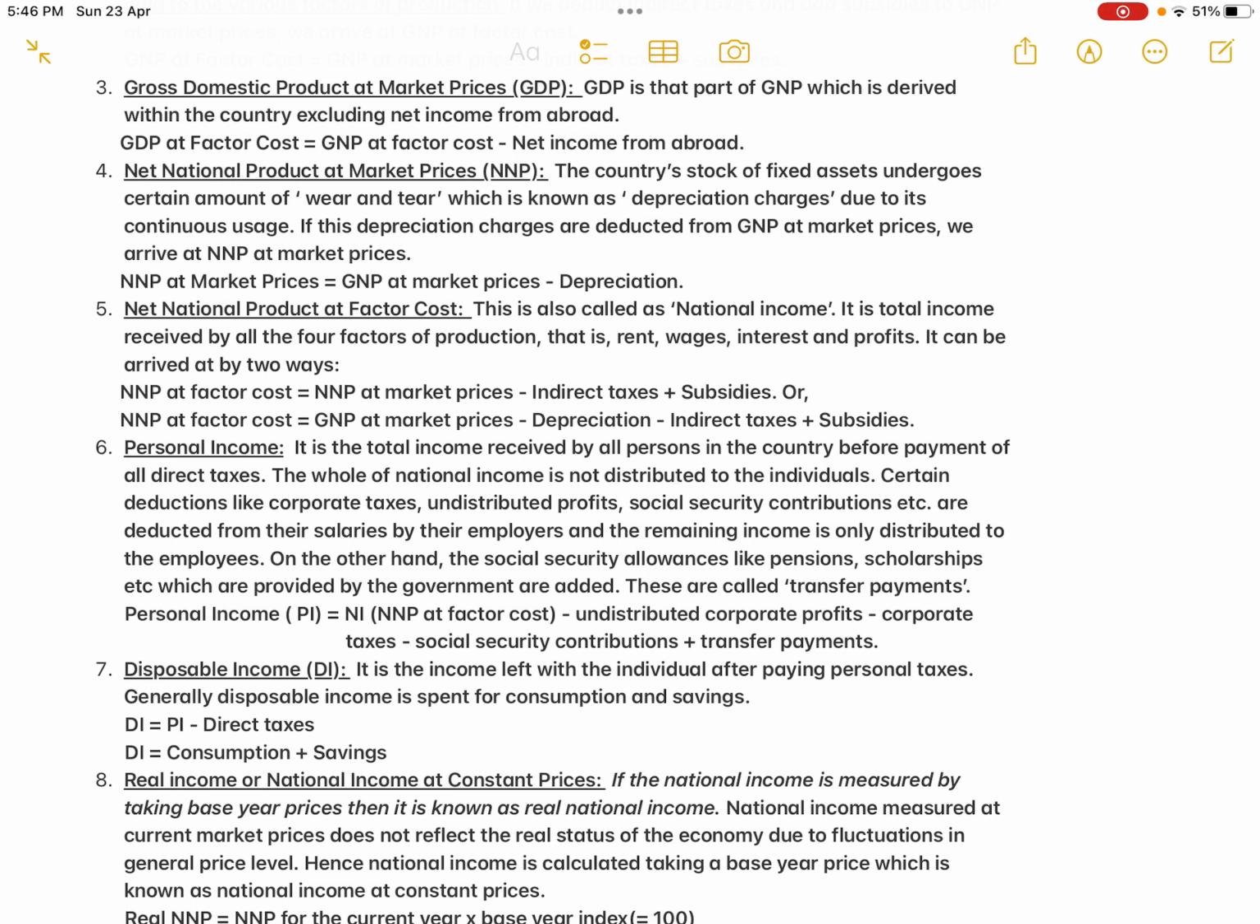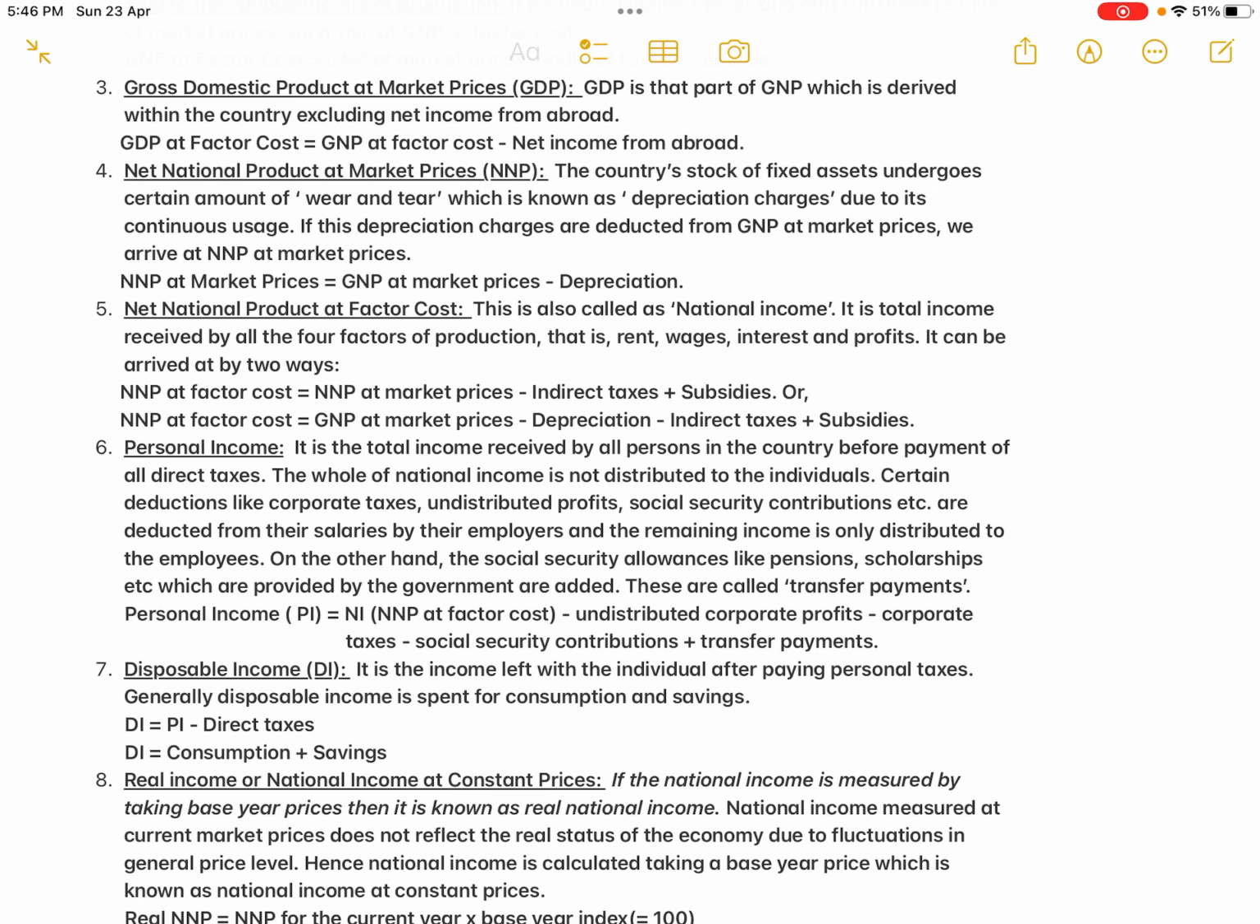Okay, so that much amount is not again paid to the labor force. Okay, undistributed profits. And then the next one is the social security contributions. Social security contribution, this is some kind of contributions made by the firm towards the social security of the laborers.